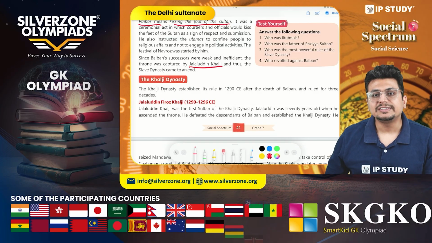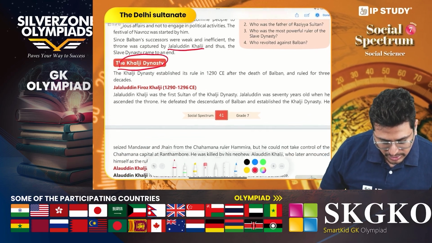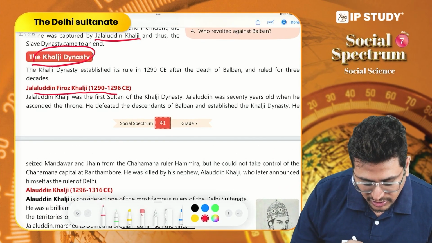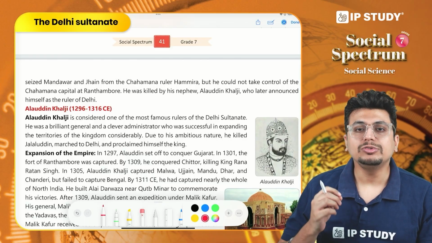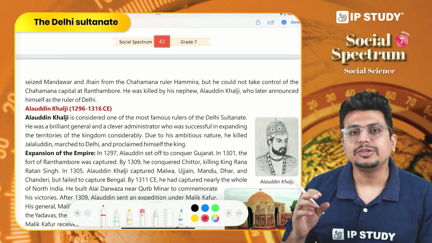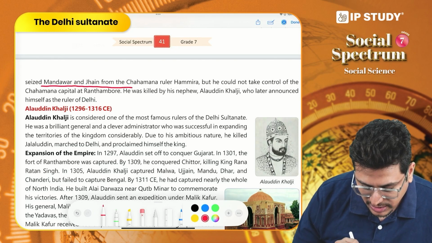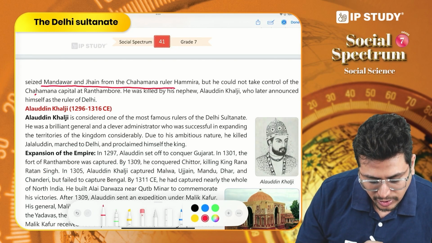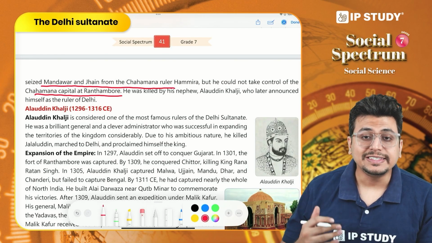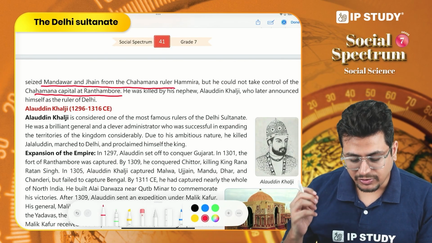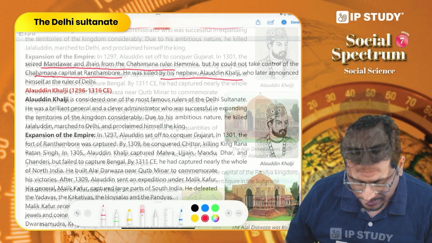After the slave dynasty, we see the emergence of the Khalji dynasty. As we discussed, Jalaluddin Khalji was the first sultan of the Khalji dynasty. Now, Jalaluddin Khalji was able to take control of some regions like Mandawar and Jain, but he was not able to take control of the Chauhan capital at Ranthambore. Before he could succeed in his military campaigns, he was killed by his nephew Alauddin Khalji.